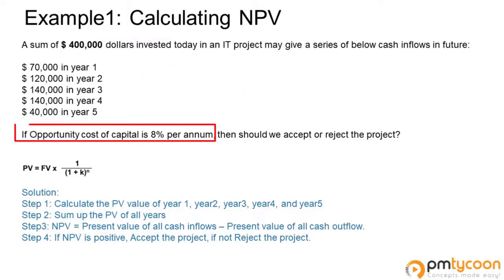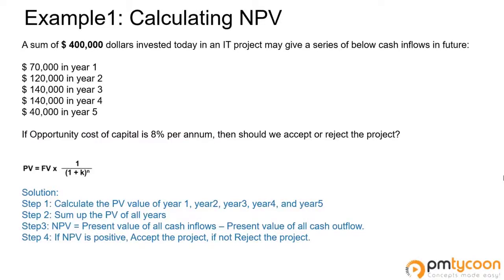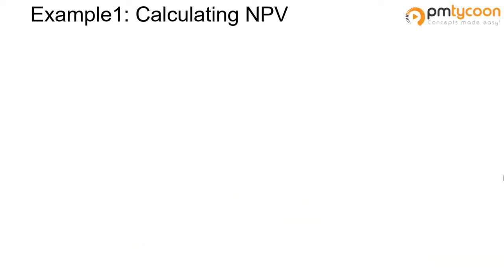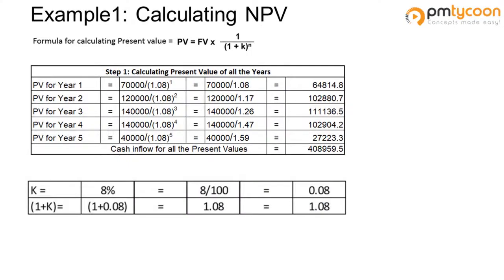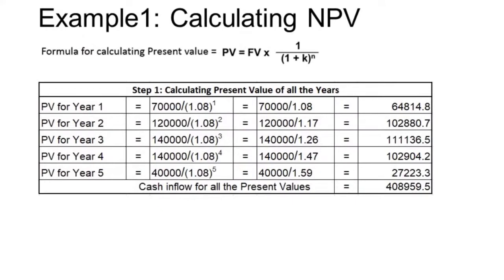Okay, we have the discount rate as 8%. Since we have to calculate the present values, let's use the present value formula. Let's plug these numbers into the formula. For year 1, the amount is 70,000. K means discount rate, which is 8%. And if you do the calculations, we get the present value for the first year as 64,814.8. And for year 2, we have the amount as $120,000, and if you do the math, we get the present value for year 2 as 102,880.7. Likewise, if we do it for year 3, year 4, year 5, these are the values that we get.